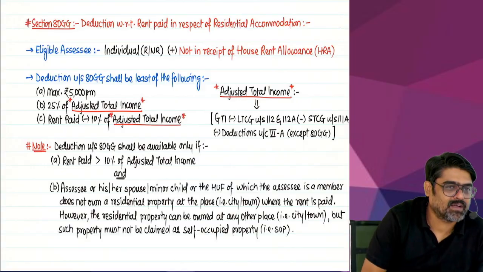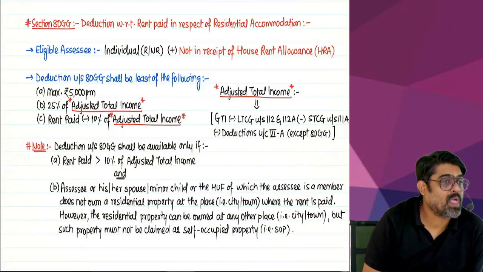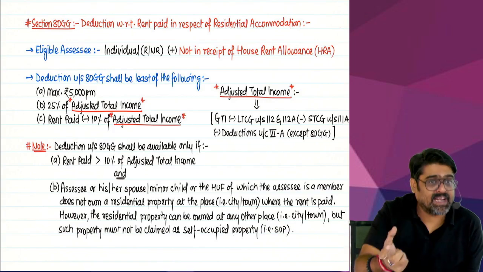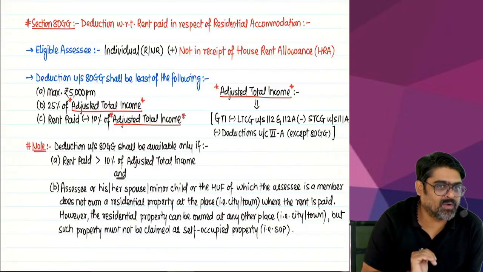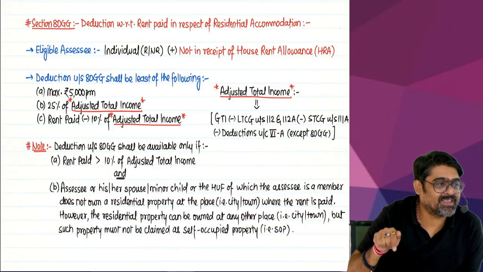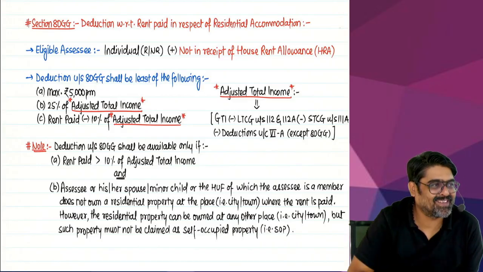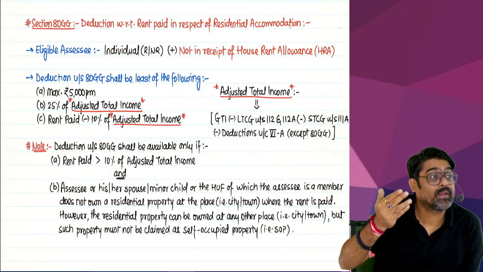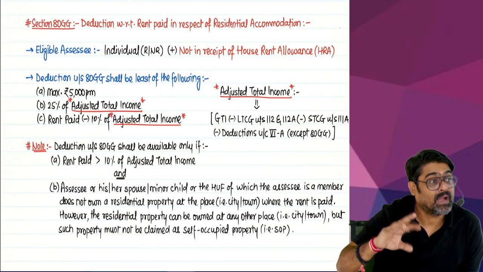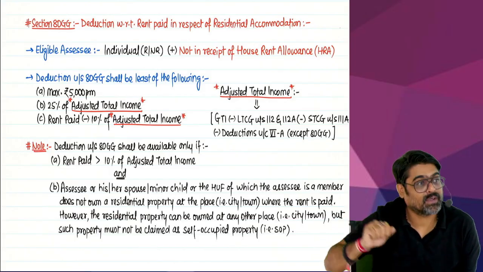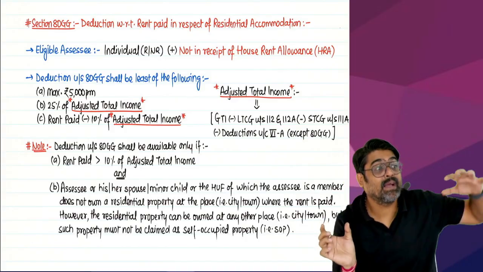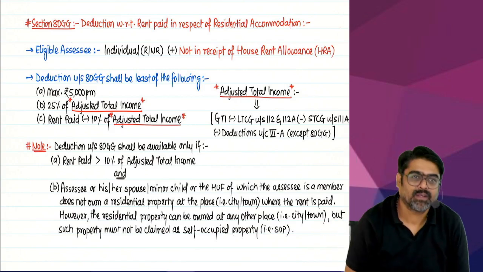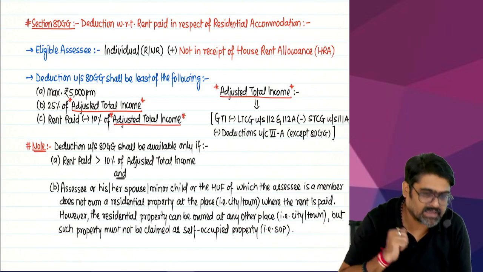But sir, limit C is coming negative. Rent paid minus 10% of adjusted total income, this limit is negative. Meaning the rent paid by you is not more than 10% of your adjusted total income. You will not get 80GG deduction. Because to claim 80GG deduction, your rent paid should be more than 10% of your adjusted total income. And if it is more, then your limit C will be positive. Rent paid minus 10%, this limit will be positive, meaning rent paid is more than 10% of your adjusted total income.